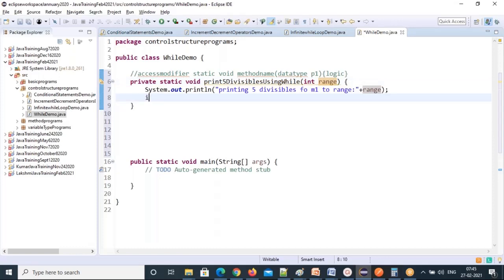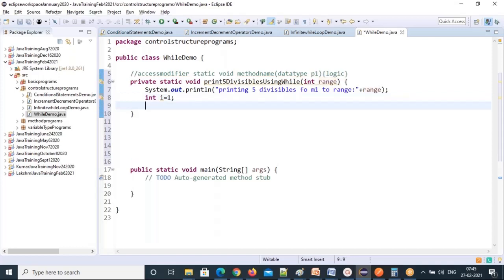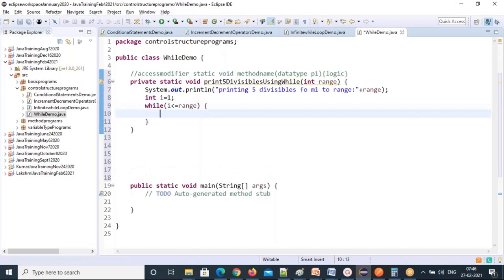So first initialization: int i equal to 1. I need to start the initialization. This is the while loop's first statement. Then second, follow the structure as I have given. I'm going from 1 to range, so is it ascending order or descending order? Ascending order. Ascending order means in the condition place, what conditional operator do we need to use? Less than or equal to, and range. See, if you remember the points I explained, the code will come very nicely. You won't make mistakes there.